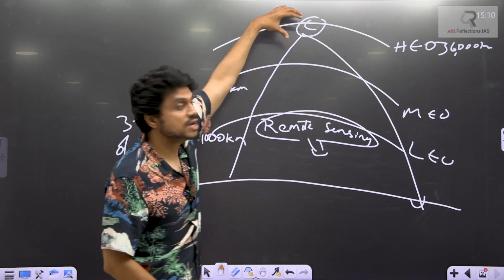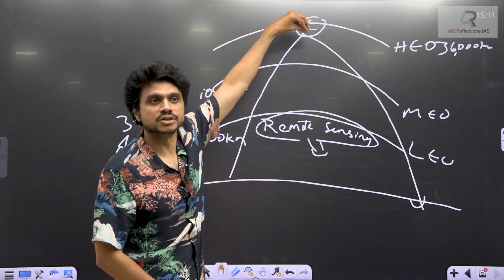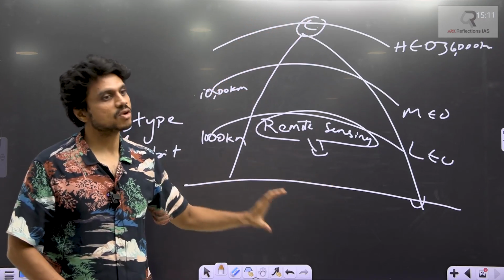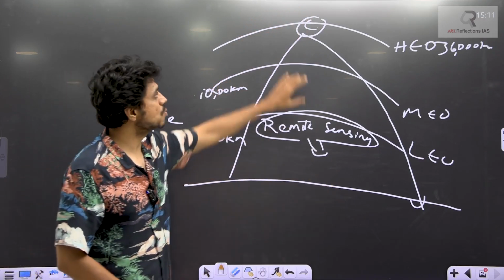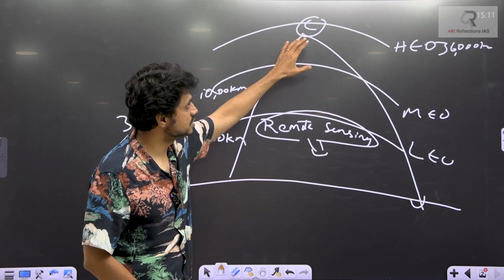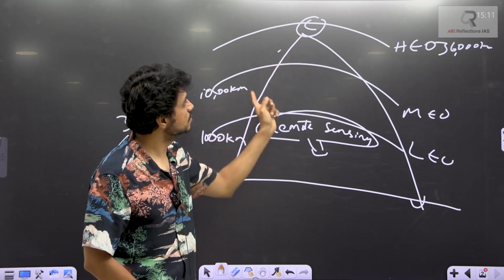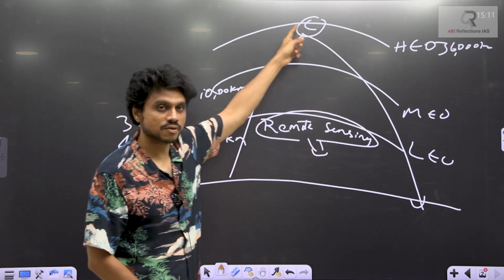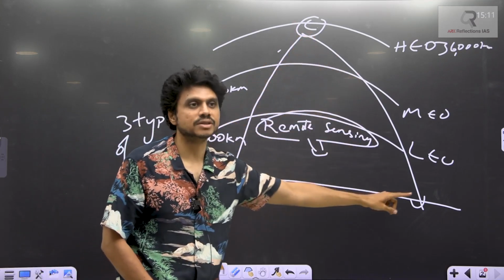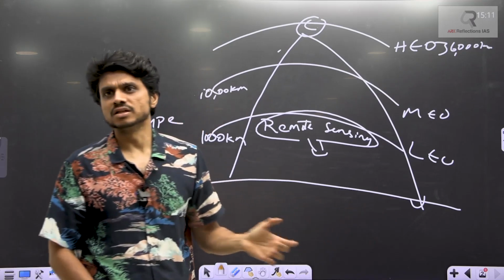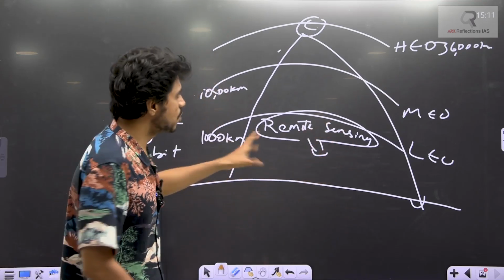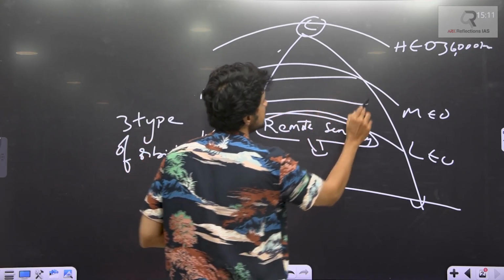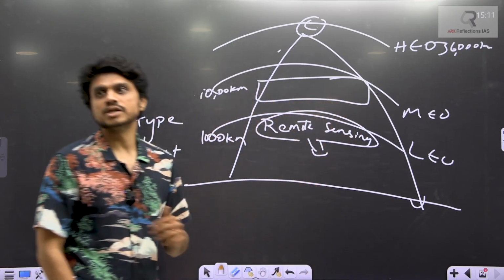If I place it at higher altitudes, then I will be able to cover a large area, so fewer satellites are enough. But again, the problem is that when you place the satellites here, the signal will be delayed. The signal has to go very high in altitude, and again it has to come back. There will be delays and changes in the signal. But generally, for the satellite communication we are talking about, they are now placing the satellites somewhere in between here. A network of satellites.